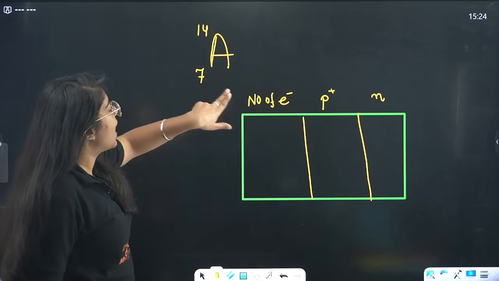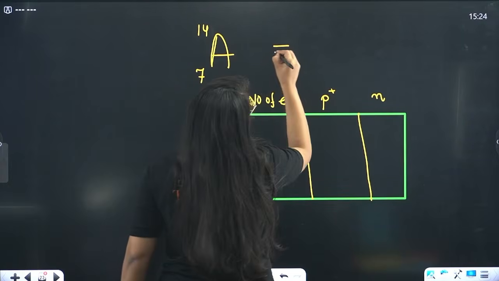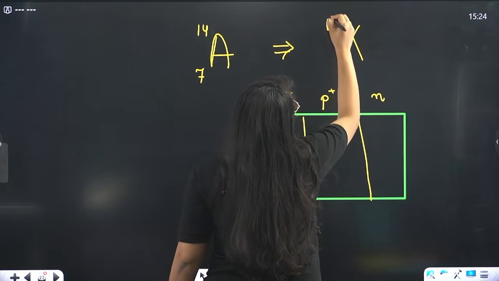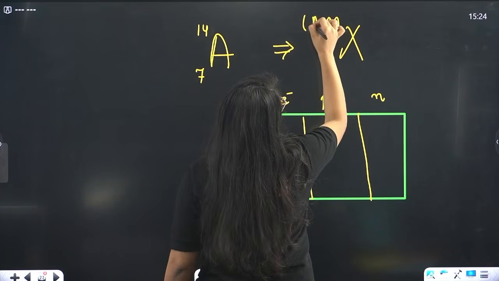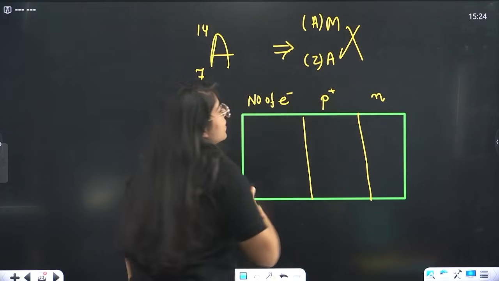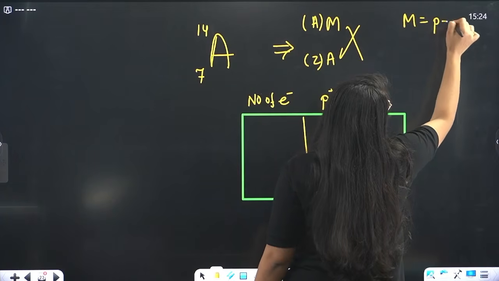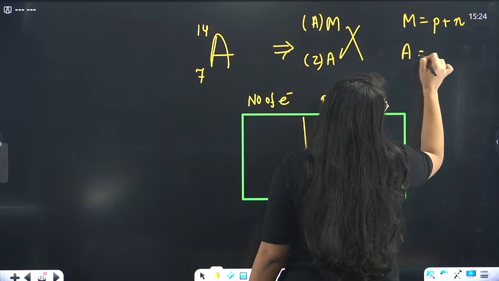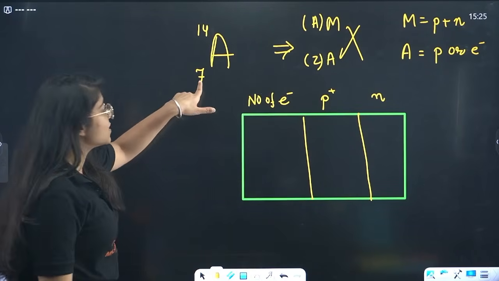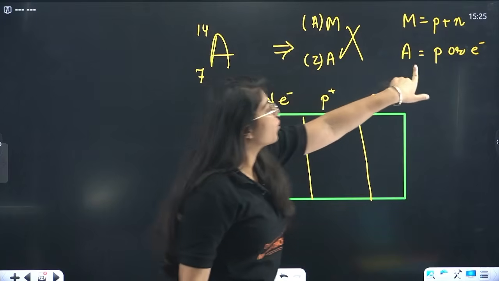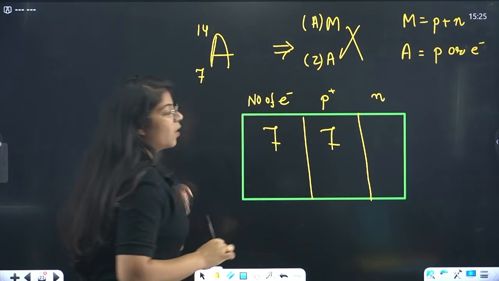Here we have the number of protons, equal to the number of electrons. Now you write the exact symbol, that is your X, ma. This is your mass number, which is depicted by A. This is your atomic number depicted by Z. This mass number is equal to proton plus neutron. This atomic number is equal to either the number of protons or the number of electrons. So this is atomic number, equal to proton or electron. So it has 7 electrons, 7 protons.